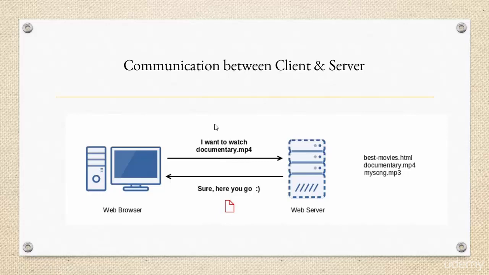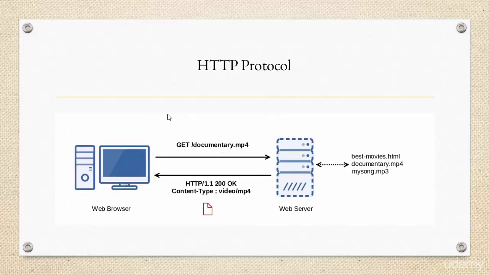Because the internet is throughout the world, it can happen that a web server does not understand English, because there are so many languages. So ideally there has to be one common language between a web browser and a web server, which both of them understand and both of them follow. And this language is what we call the HTTP protocol.